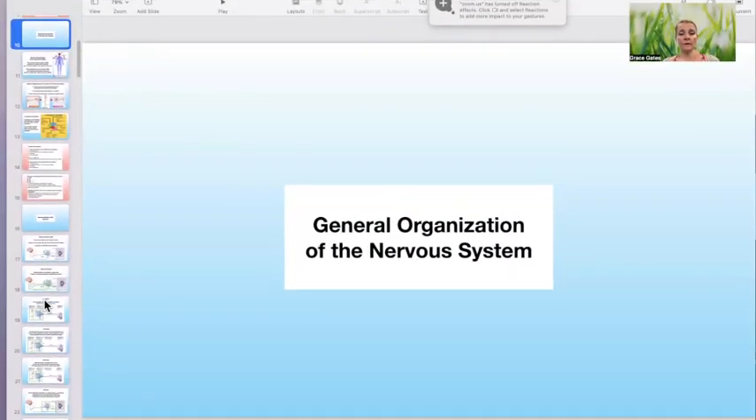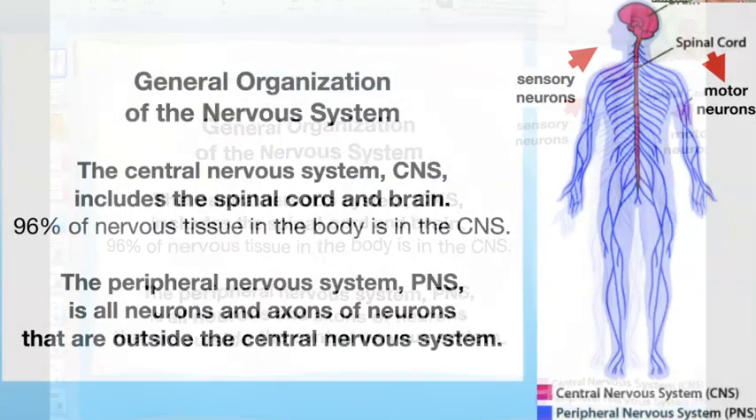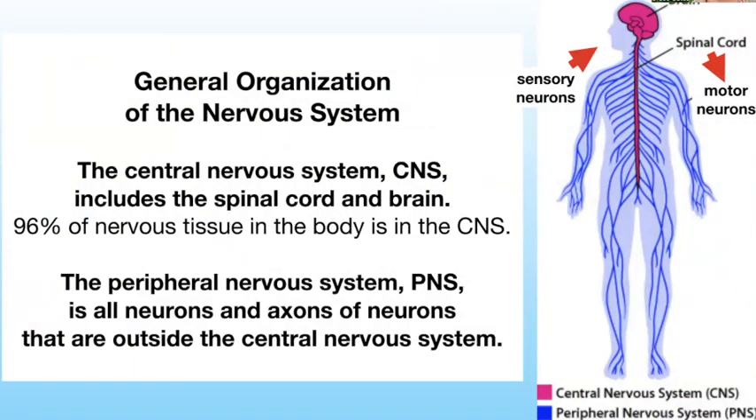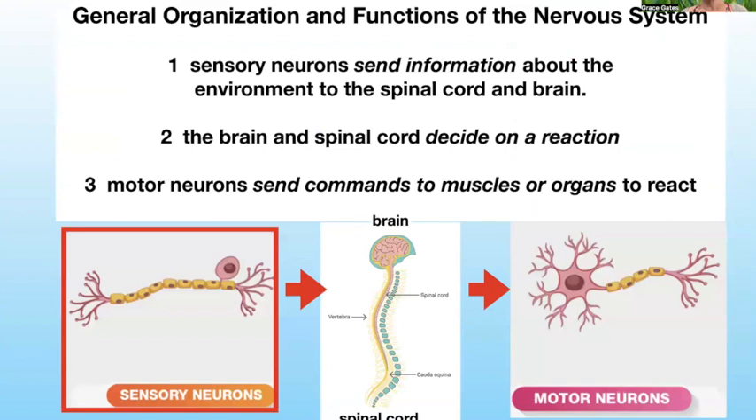Okay, the general organization of the nervous system. The central nervous system includes the spinal cord and the brain. 96% of the nervous tissue in the body is in the central nervous system. The peripheral nervous system is all neurons and all axons of neurons that are outside the central nervous system.